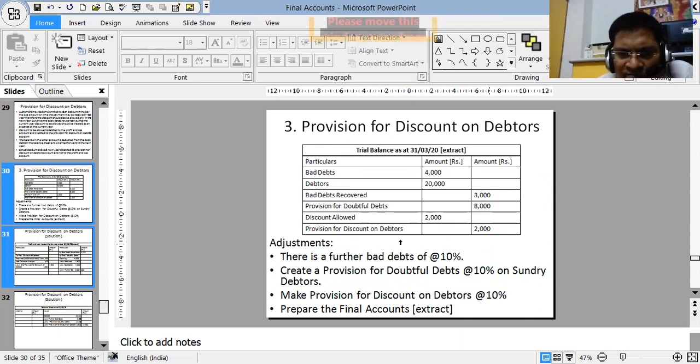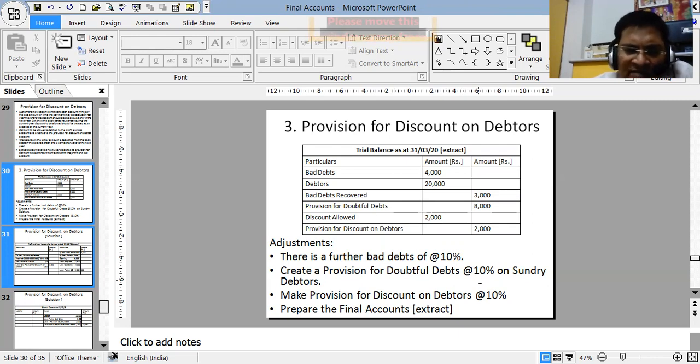So this way we will be completing our trial balance items. And then there is the further bad debts. We will just add it to the bad debts which are already there in the P&L account, 10% of 20,000, that is 2000, and we will subtract this 2000 from the debtors. Similarly, create a provision for doubtful debts on 18,000, that is 20,000 minus this 2000 of bad debts. 10% of 18,000 is 1800. We will subtract it from debtors and write it in the debit of the P&L account. This is an easier way.